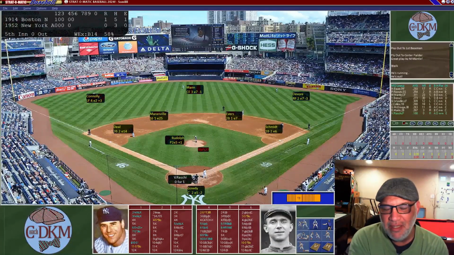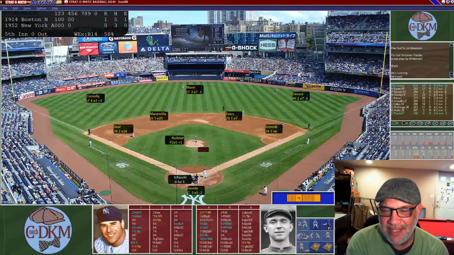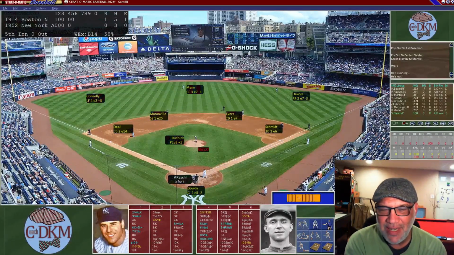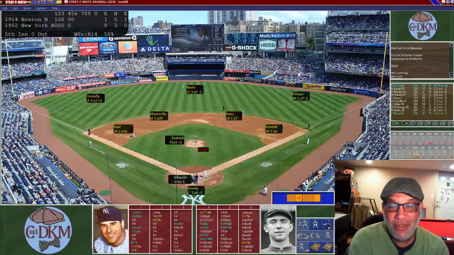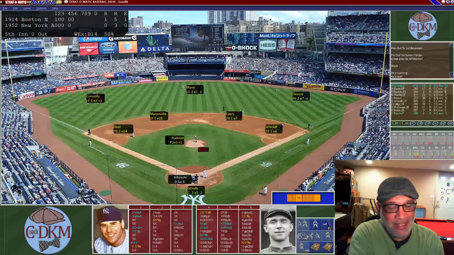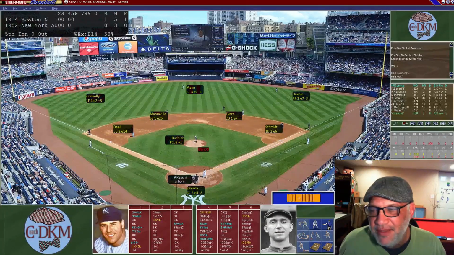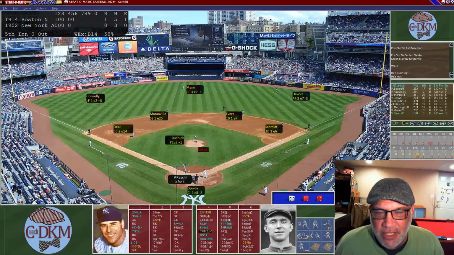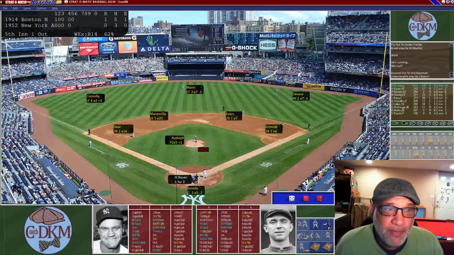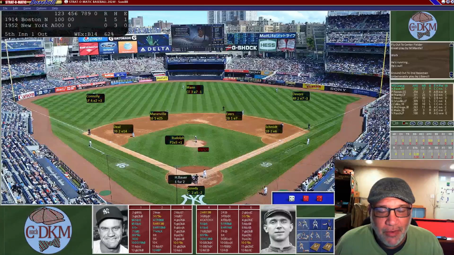Yogi Berra throws out Johnny Evers, who had a 1-16 chance to be safe, 17-20 to be out, and we roll a 19 on the 20 die to end the inning as we go into the bottom of the 5th. Here's Vic Raschi, the pitcher, going to lead us off. Not expecting much here. He's going to hit a ground ball to Johnny Evers, and Johnny Evers, probably one of the greatest defensive second basemen of all time, scoops that one up easily. And that's going to be 1 down.